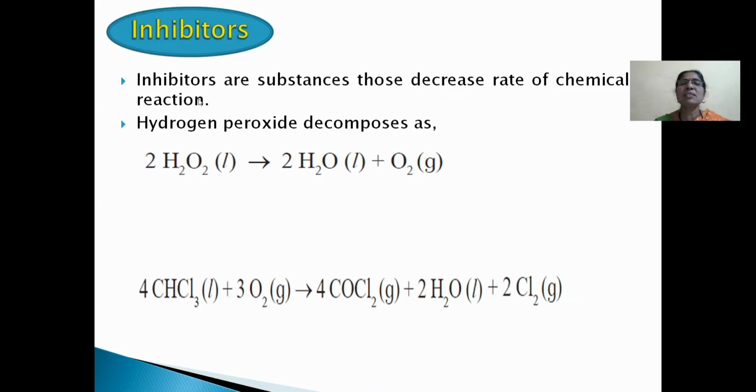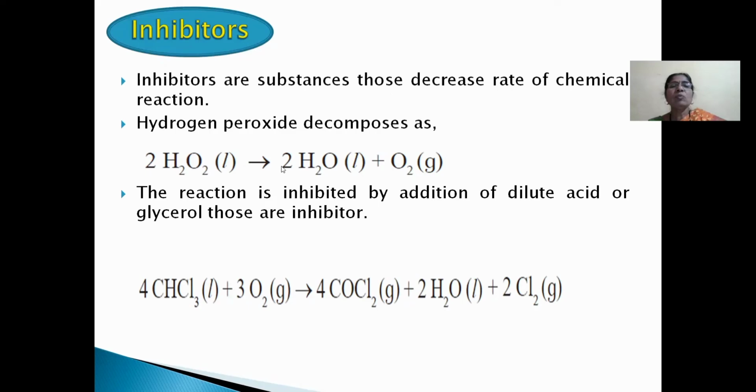Inhibitors are substances that decrease the rate of a chemical reaction. For example, decomposition of hydrogen peroxide. Here H2O2 is hydrogen peroxide. 2 molecules of hydrogen peroxide decompose to form water and oxygen. The reaction is inhibited by addition of dilute acid or glycerol.